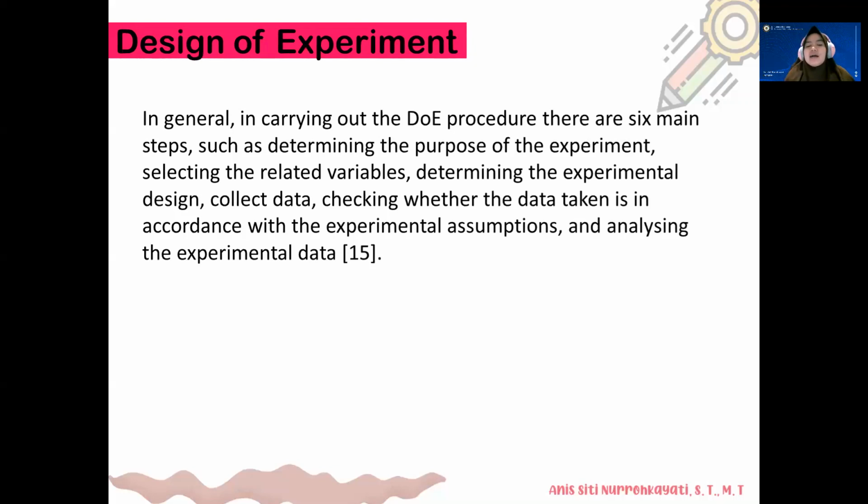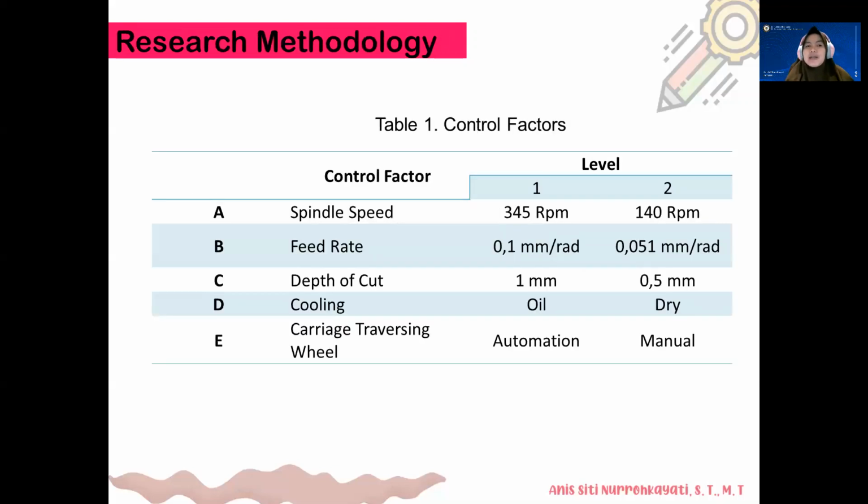Then is the design of experiment. In general, in carrying out the DOE or design of experiment procedure, there are 6 main steps: determining the purpose of the experiment, selecting the related variables, determining the experimental design, collecting data, checking whether the data taken is in accordance with the experimental assumptions, and analyzing the experimental data. This is the design of experiment. So this is our research methodology.